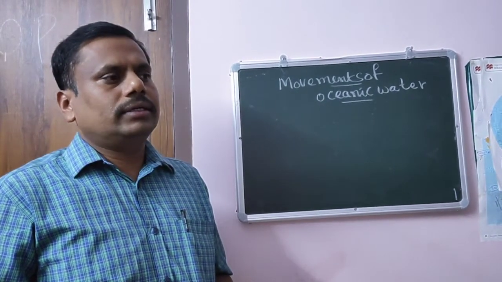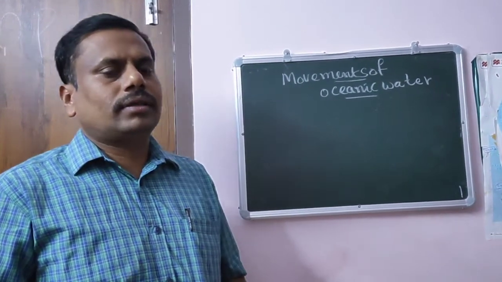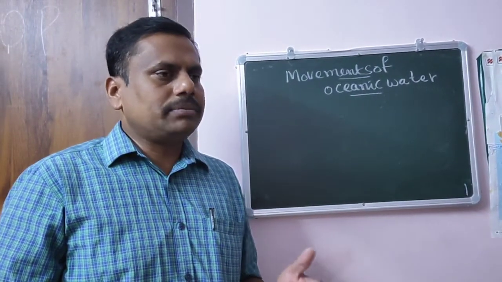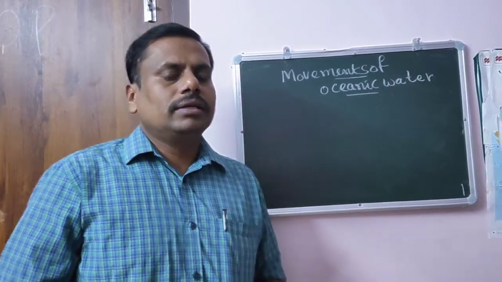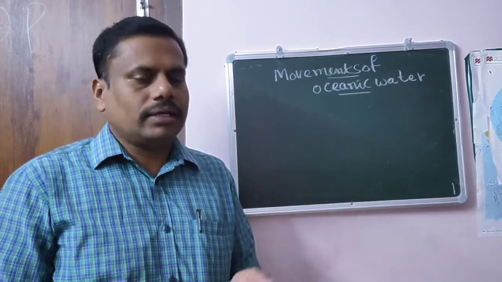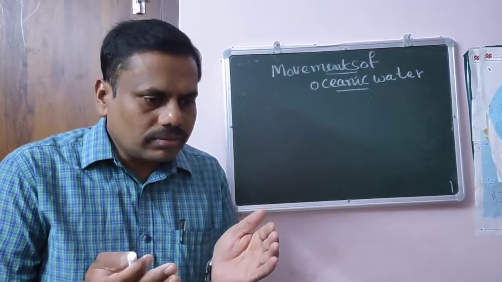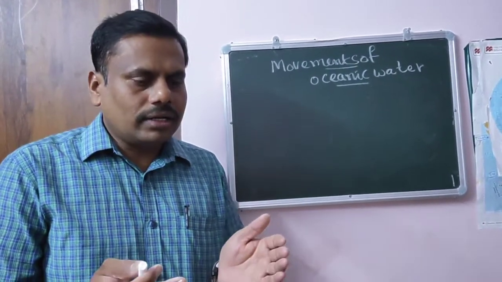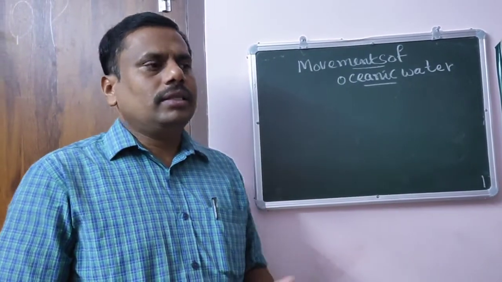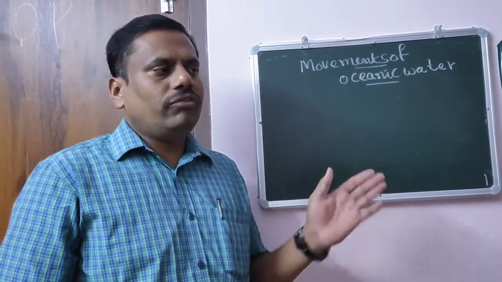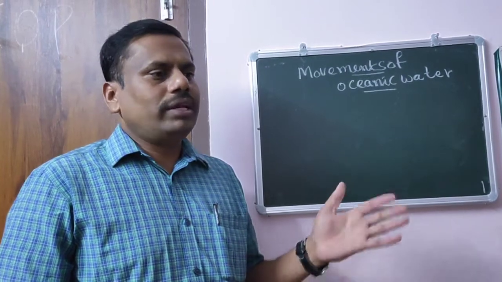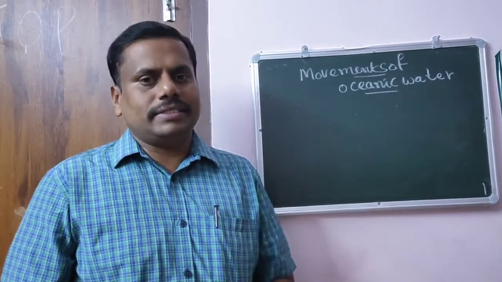Generally, we find some movements in the oceanic water. Why do you find? How do you find? Which factor is actually responsible for that movement? Just in order to understand this, take one bowl of water and blow some air on that water. Will the water move or not? Generally, water moves. In the same way here also, when wind blows on the surface of the oceanic water, the water actually moves from one place to another place.